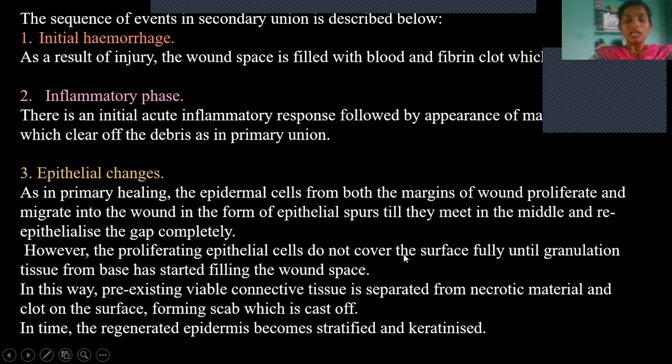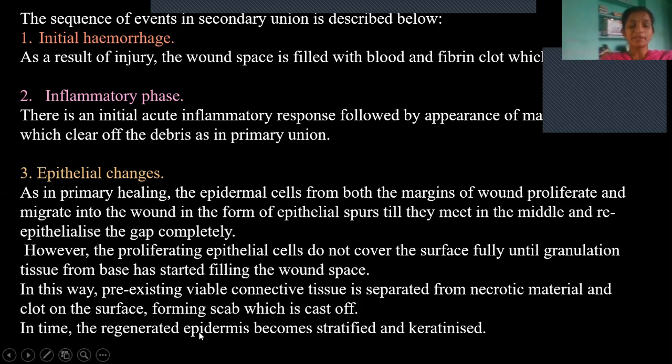Even though they undergo proliferation from all sides, it will not be possible to completely cover the surface with granulation tissue. In this way, pre-existing viable connective tissue is separated from necrotic material. Whatever pre-existing tissue is there will be separated from the damaged material and clot on the surface, forming a scab, which is cast off, same as in primary wound healing.